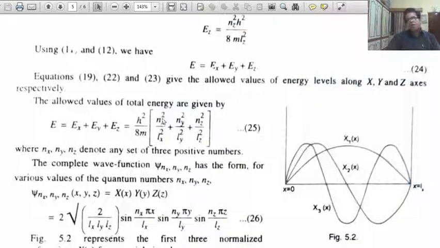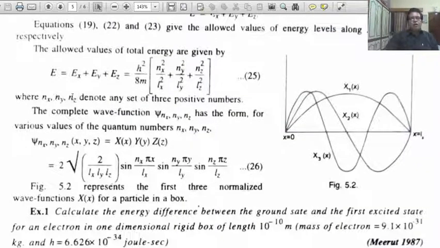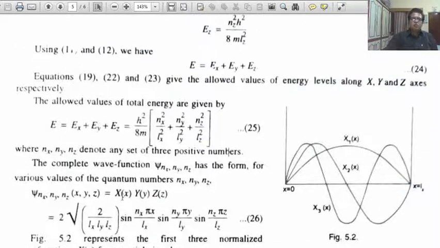So the total eigenvalue becomes h square upon 8m times (nx square upon Lx square plus ny square upon Ly square plus nz square upon Lz square). What are nx, ny, nz? They are positive numbers. The complete eigenfunction psi equals X(x) Y(y) Z(z) equals under root (8 upon Lx Ly Lz) sin(nx pi x upon Lx) sin(ny pi y upon Ly) sin(nz pi z upon Lz), which represents the first three normalized wave functions for a particle in a box.